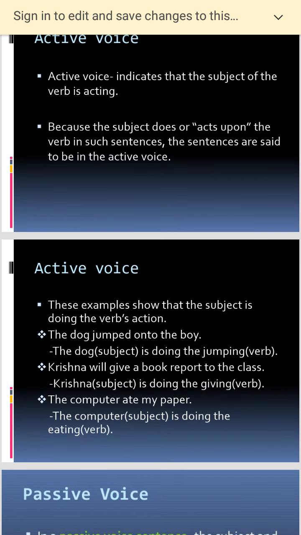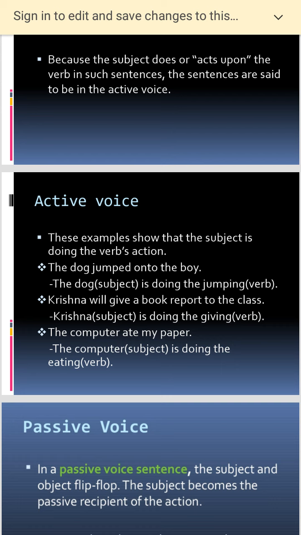Examples of active voice, where the subject is doing the verb's action: "The dog jumped onto the boy." The dog is the subject, as we already did in voice formation. The dog is doing the jumping, and jumping is the action, the verb. So the dog is jumping onto the boy.